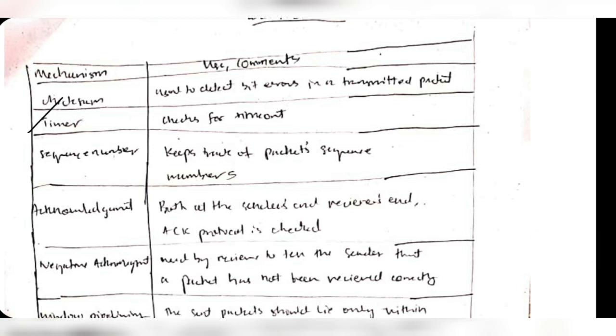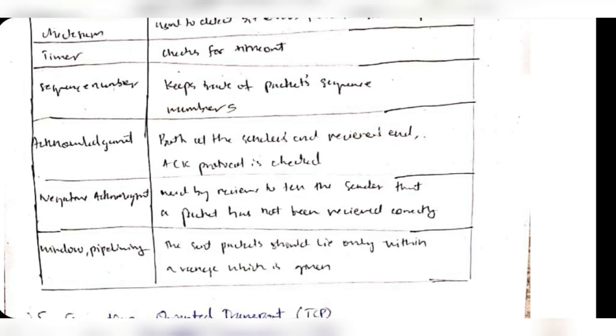Okay, the third one is the sequence numbers. It keeps track of the packets' sequence numbers, and the acknowledgement we have already discussed informs the sender to resend the data. And window and pipelining limit how much data can be transferred at a particular amount of time.